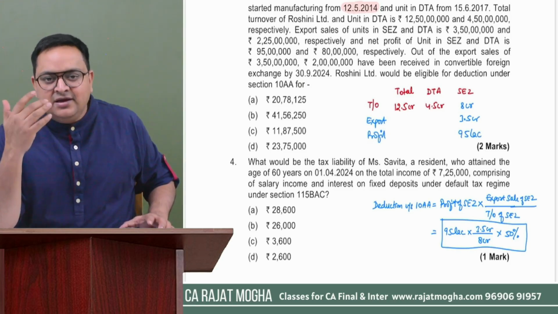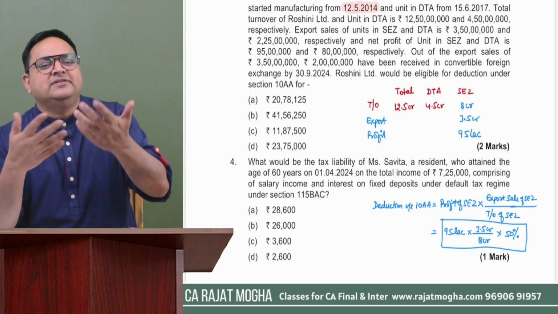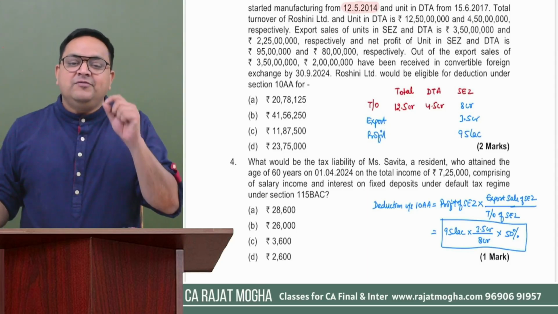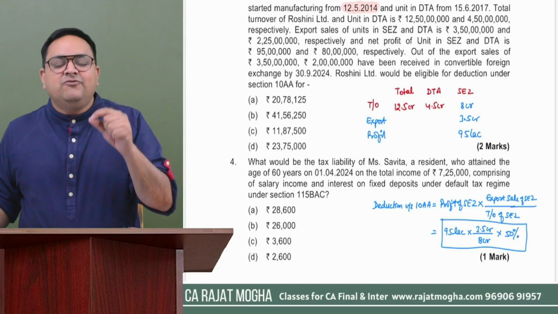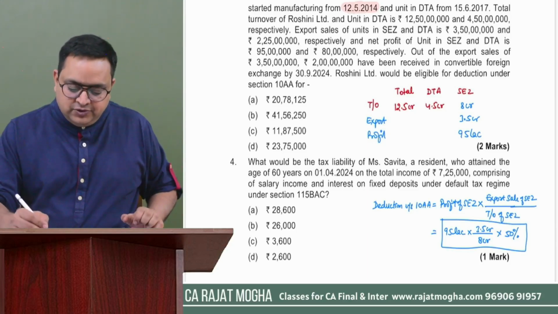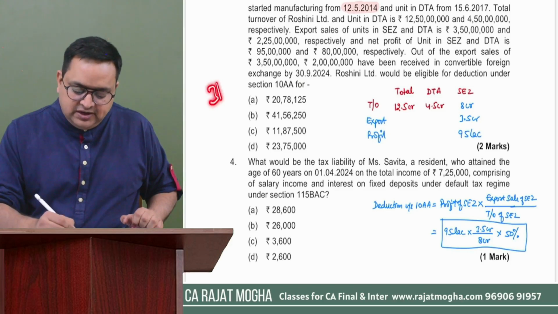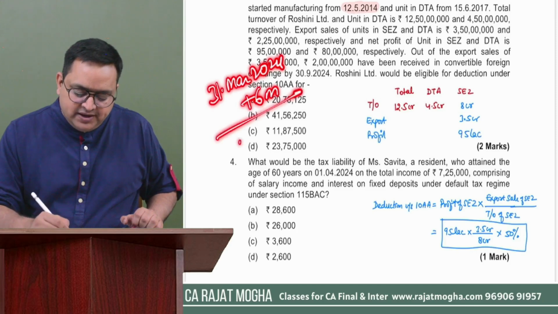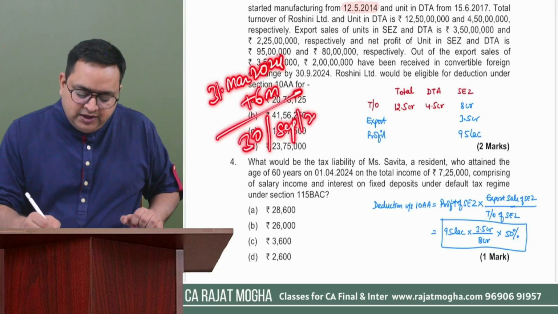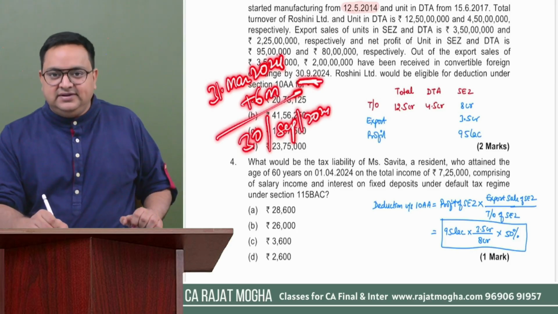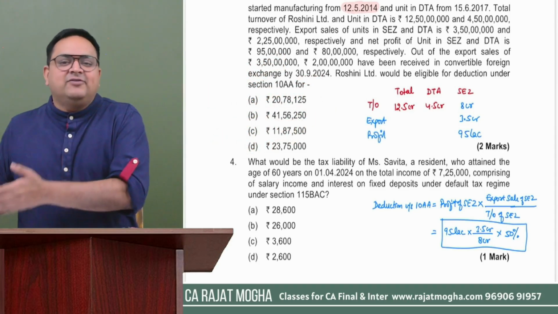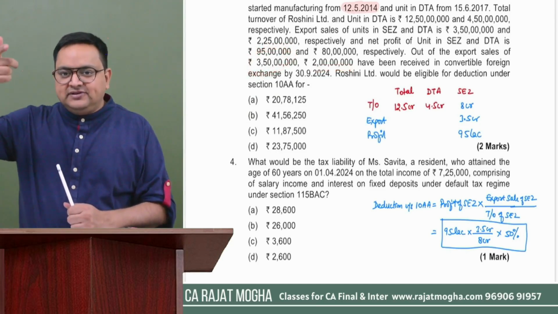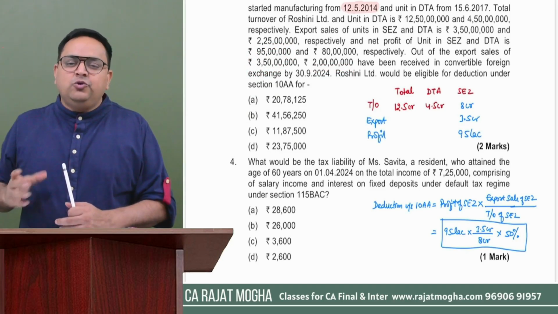From the end of the previous year, whatever you have received within 6 months or some extended period which is extended by RBI. Here nothing is mentioned about the extended period. So we will take only that export sale which is received in foreign currency within 6 months. Your previous year is getting over on 31st March 2024. If you add 6 months, you will get 30th of September 2024. That is the reason they have given this date. So this date is nothing but 6 months after the previous year. And although you have made an export sales of 3.5 crore, you have received only 2 crores as foreign currency.